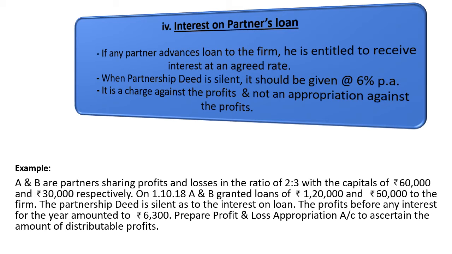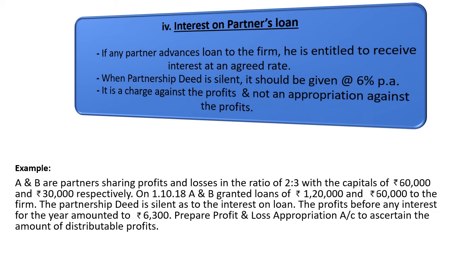Let me explain with one problem. A and B are partners sharing profits and losses in the ratio of 2:3 with capitals of 60,000 and 30,000 respectively. They are both granting loans to the business on 1/10/18, that is 1,20,000 and 60,000. And the partnership deed is silent on interest. The profits before any interest for the year amounted to Rs 6,300. We have to prepare the profit and loss appropriation account to ascertain the amount of distributable profits.